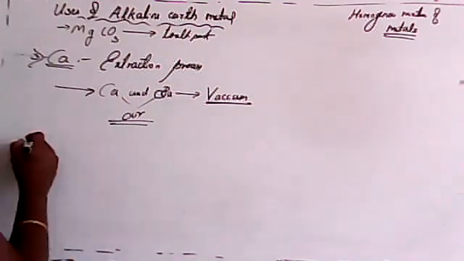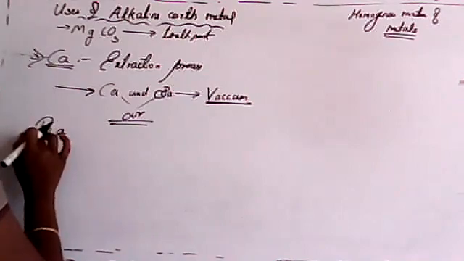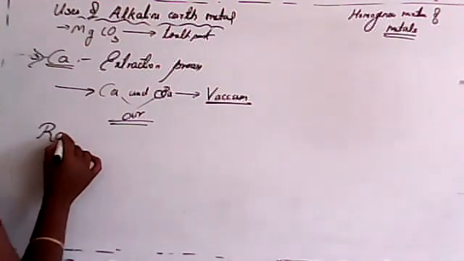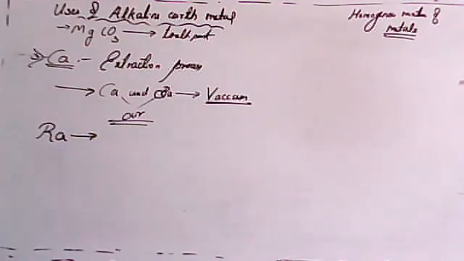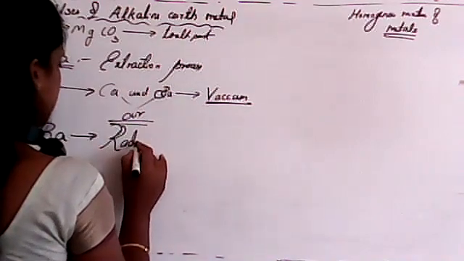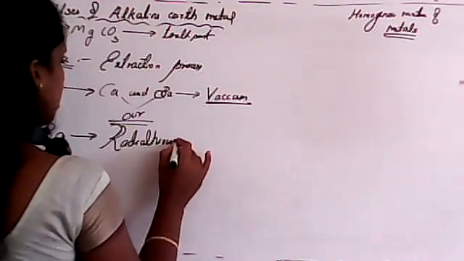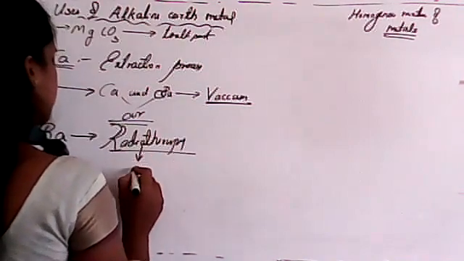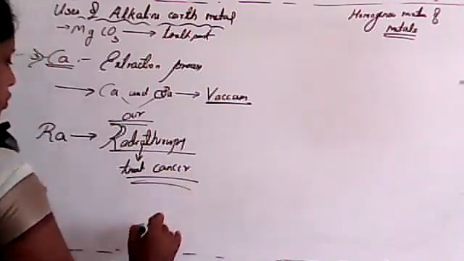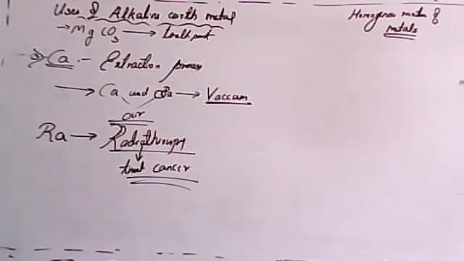The last one is radium. Why is radium used? It is used in the treatment of cancer, in radiotherapy. This is a very important example. It is used in radiotherapy. Nowadays, it is used to treat cancer. Is it clear, students?